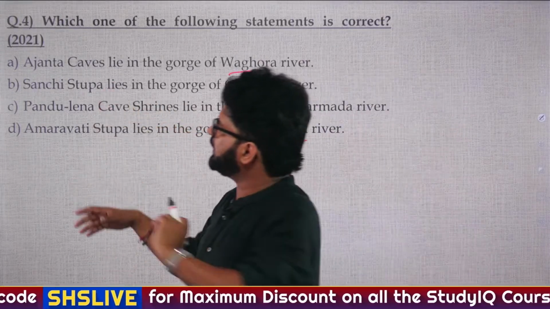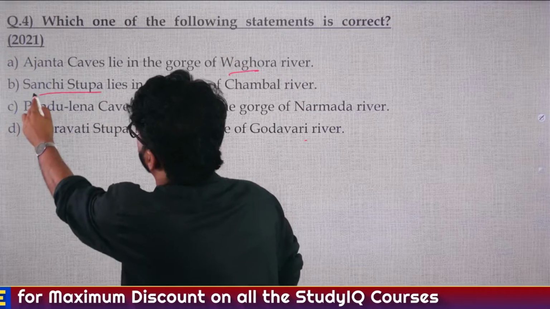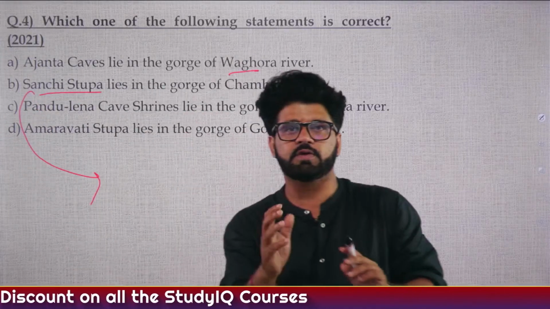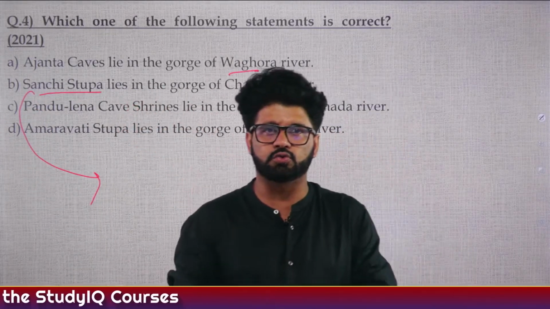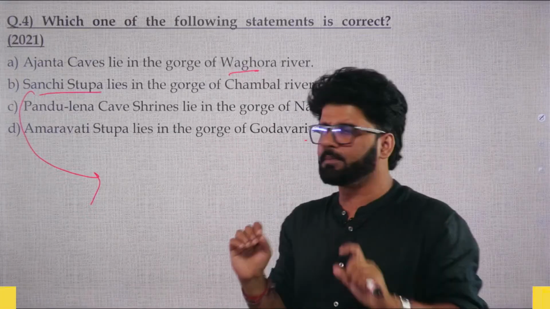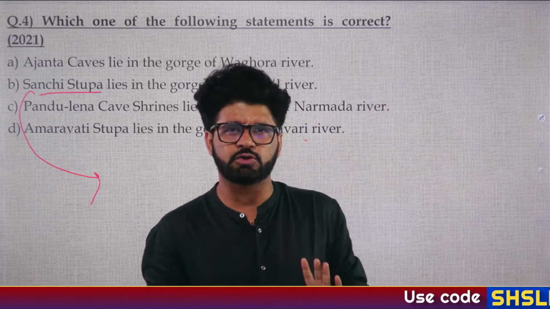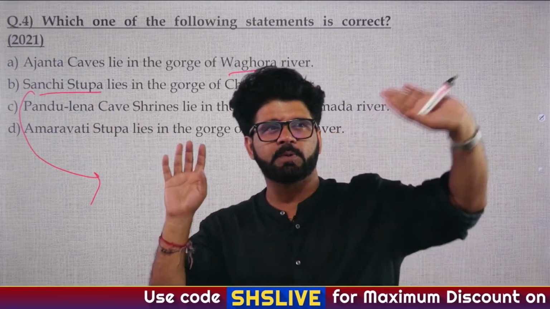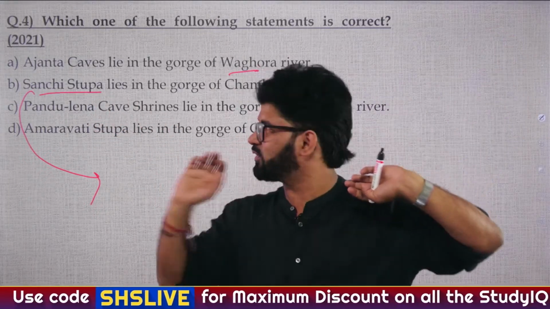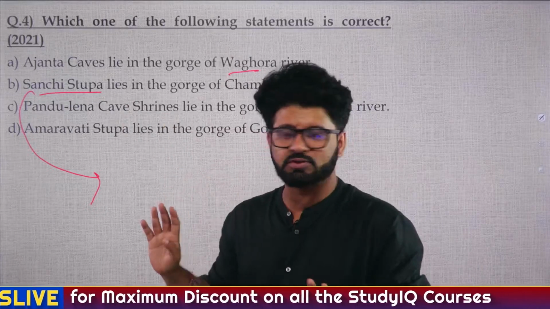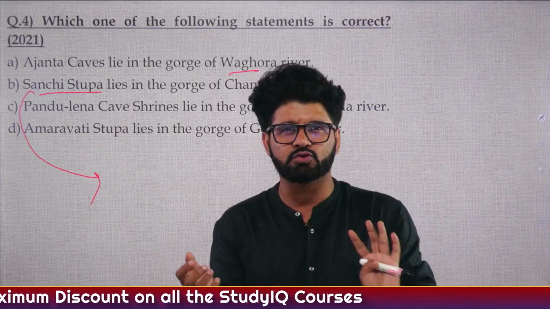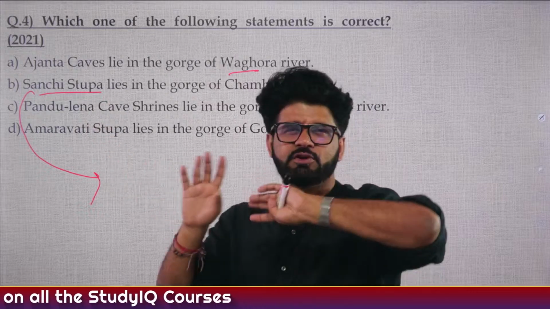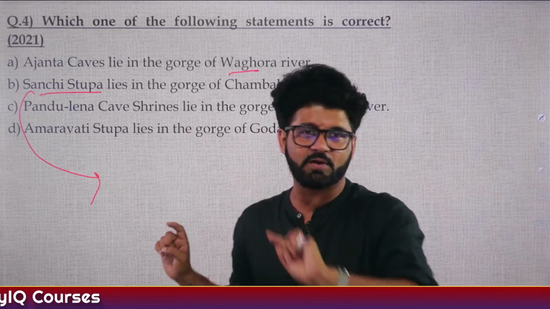Like you have to study Sanchi Stupa: on which bank of which river it is located. NCERT has devoted one particular chapter to Sanchi Stupa and Amaravati Stupa. We have to pay attention to how Sanchi Stupa has been preserved by a Muslim ruler. It's Buddhist art preserved by a Muslim ruler. The same was not done with Amaravati Stupa. So a comparative analysis of Sanchi and Amaravati Stupa has been done in one NCERT chapter.